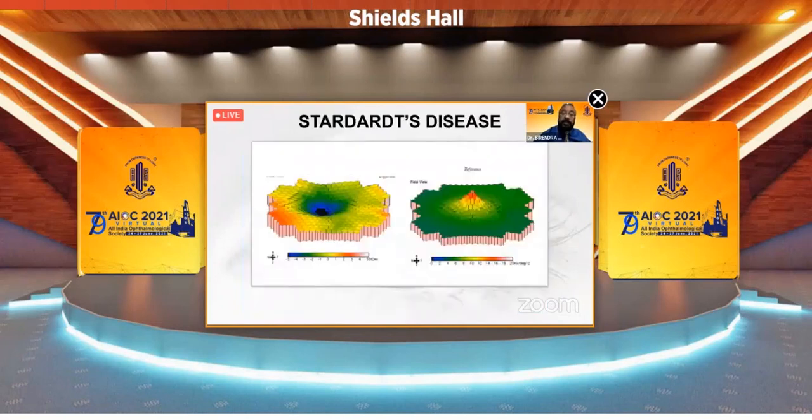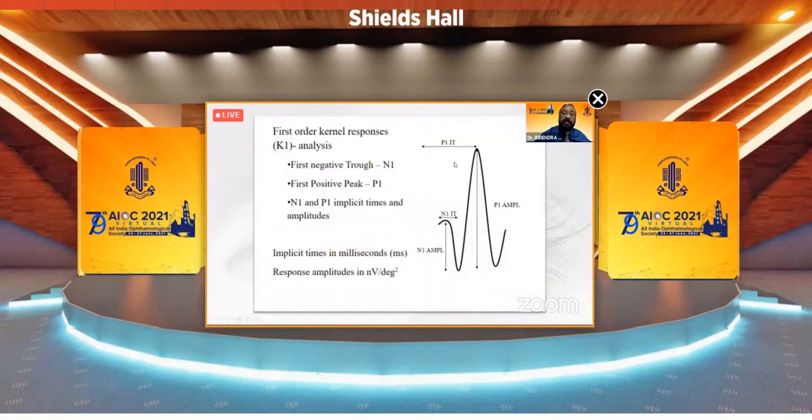So it gives a topographic map and looks very nice. You just have a look, and then you can say that he has some problem in the fovea and near-fovea, like in Stargardt's disease. So you get a map like this.